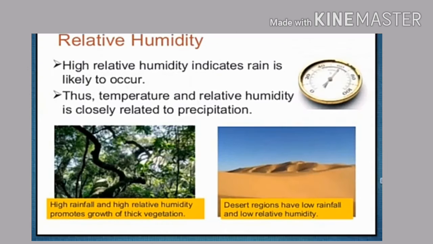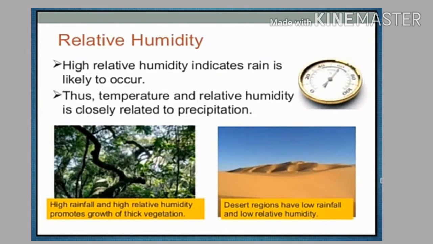Students, as we know that the amount of water vapor changes according to the difference in the temperature, similarly relative humidity also changes. High relative humidity indicates rain is likely to occur. Thus, temperature and relative humidity are closely related to precipitation. There are two pictures shown here. First one, as we can see, because of high rainfall, high relative humidity promotes thick vegetation. In the second picture, we can see the desert area. As there is no rainfall over here, there is low humidity.